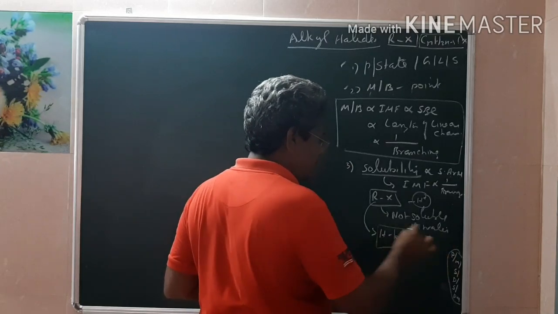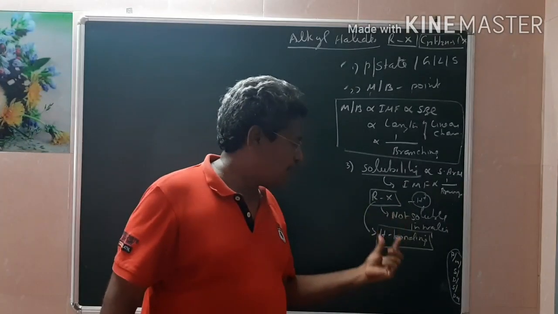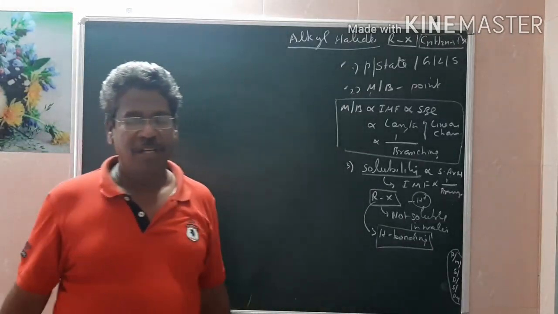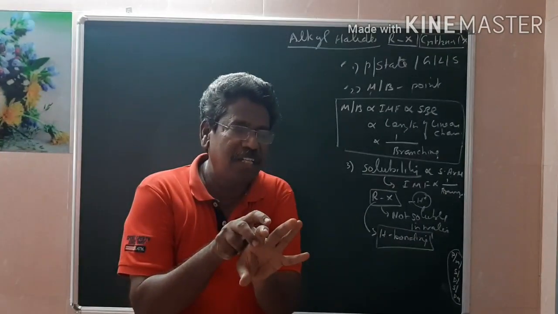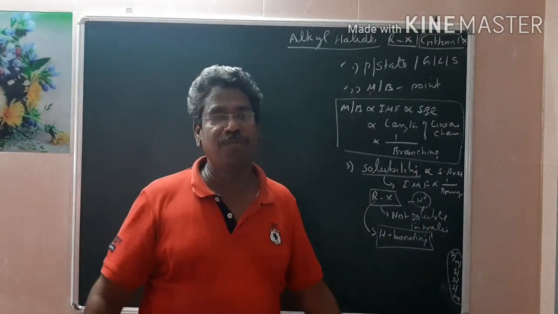This again we have to discuss in one more class, in detail. But one more thing is, if any organic compound has to dissolve in water, it should have the intention to form H bonding. If there is no chance of a hydrogen bond forming, it will not dissolve in water. So here there is no chance of hydrogen bonding. So generally alkyl halides are insoluble in water.